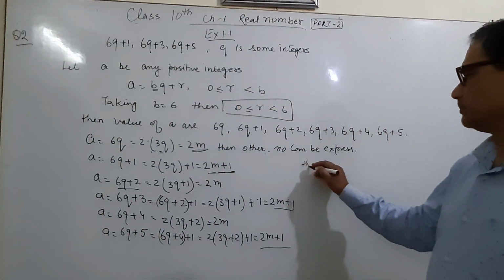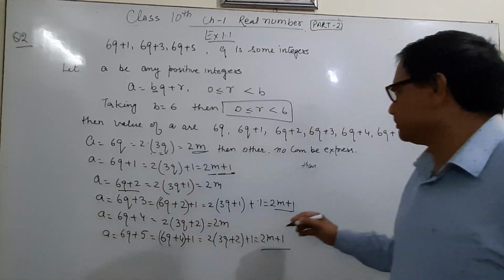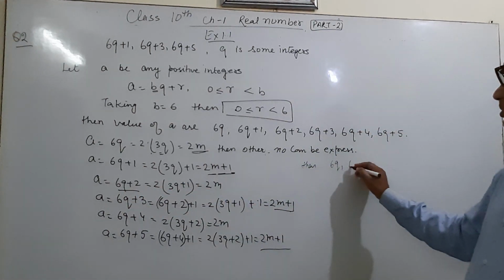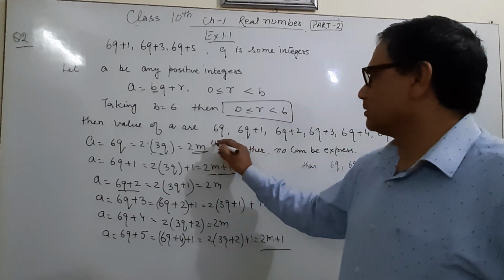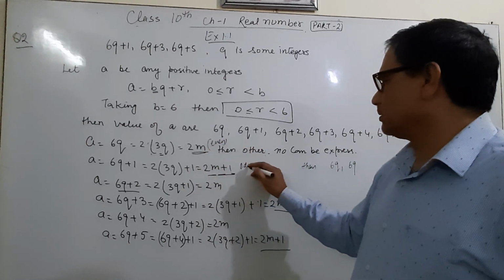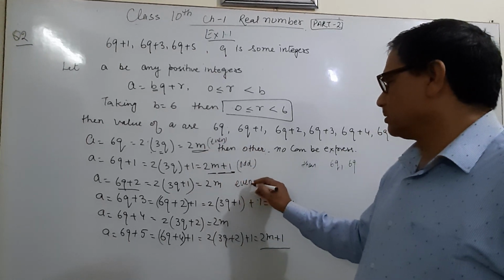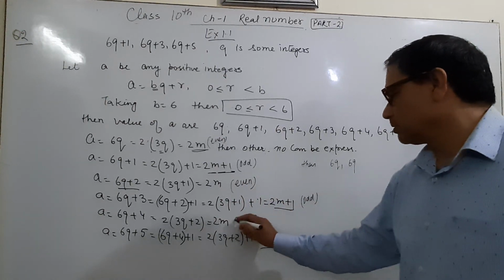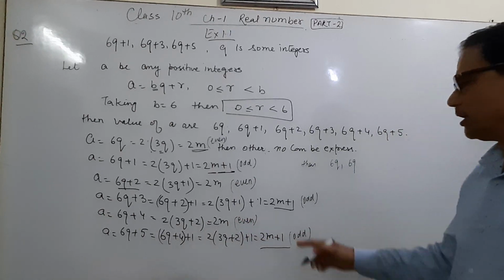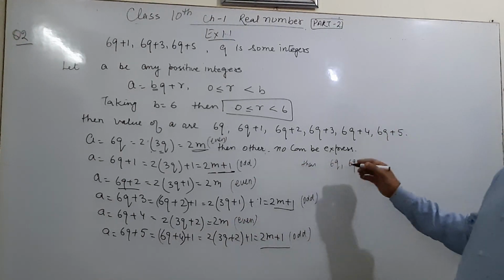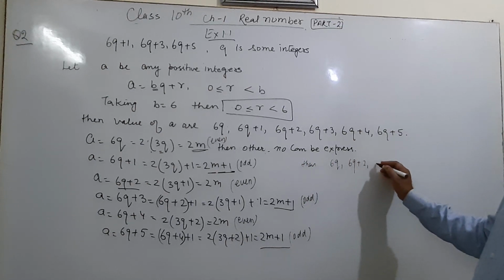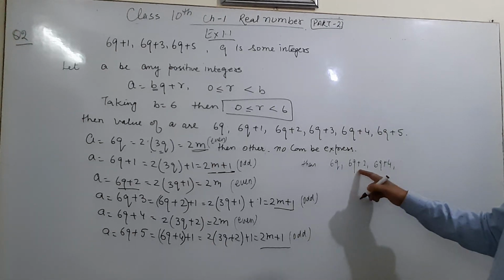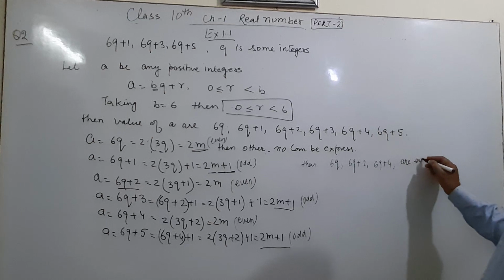Then this is 2m, which means 6q, and this is 2m. 6q plus 1, 6q plus 2: this is an even number, this is an odd number, this is even, this is odd, this is even, this is odd. You can write directly that 6q, 6q plus 2, and 6q plus 4 are even numbers.